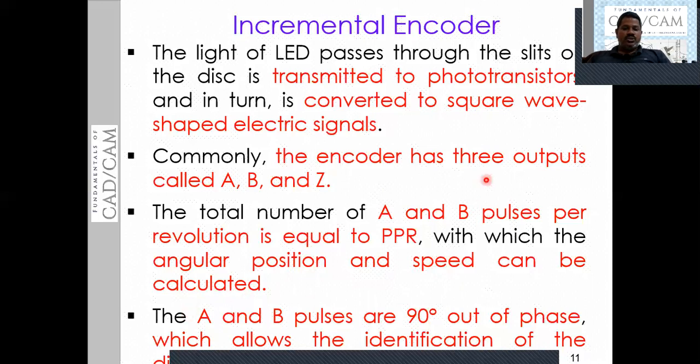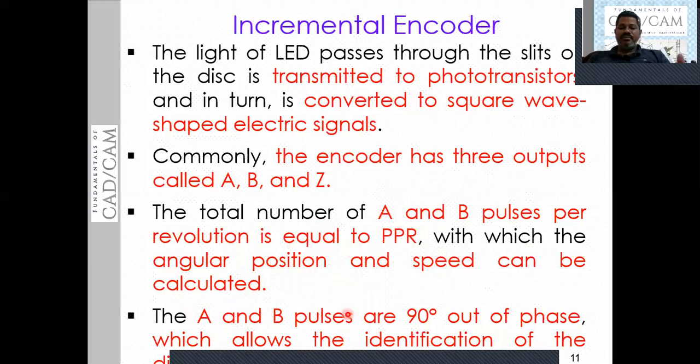When you combine the A and B signals, you will get the pulses per revolution, PPR. That means the position and speed of the shaft can be calculated.